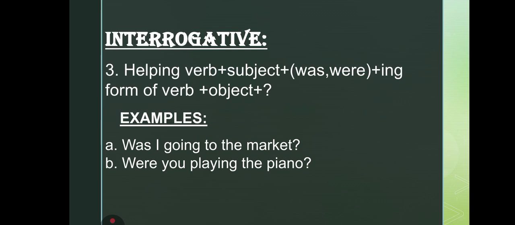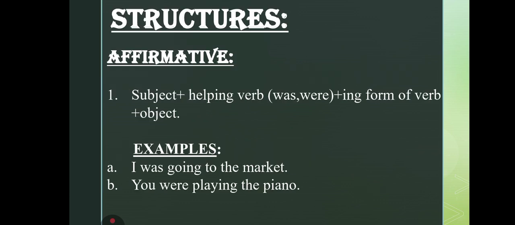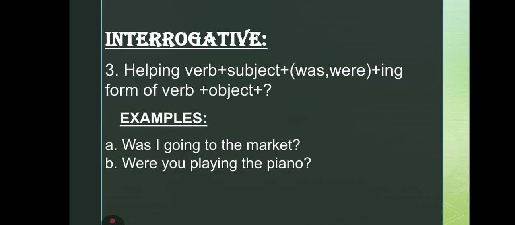Then come interrogative sentences. All of us know that interrogative sentences are the question ones in which we put a question mark and we shift the helping verb first, then the subject, then the ing form of the verb, and in the last the object along with the question mark. Was I going to the market? Were you playing the piano? So I hope after going through all these structures, including affirmative, negative, and interrogative ones, the way of constructing the sentences is clear to everyone.